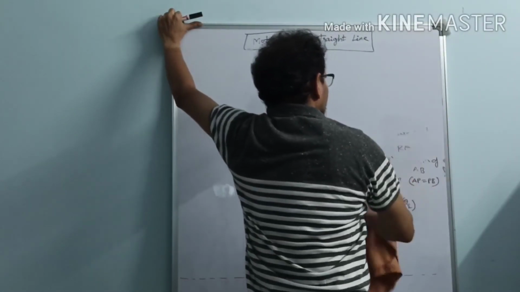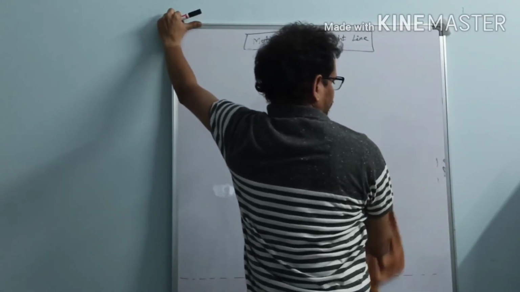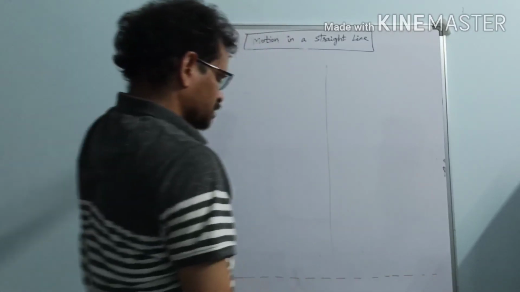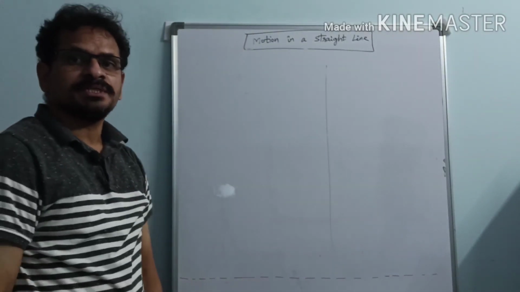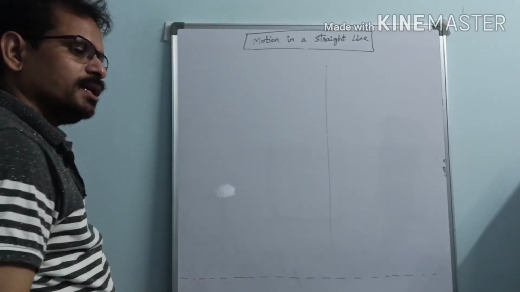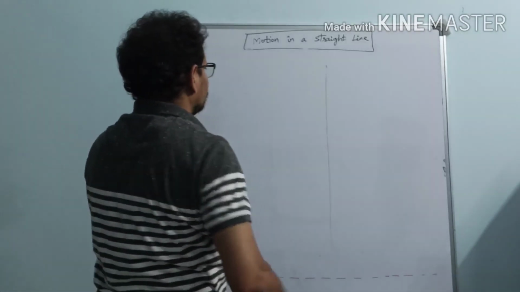See, the examples we have considered till now belong to motion in a plane, not in a straight line. But to differentiate distance and displacement we have taken these examples. Now I am considering examples regarding motion in a straight line.